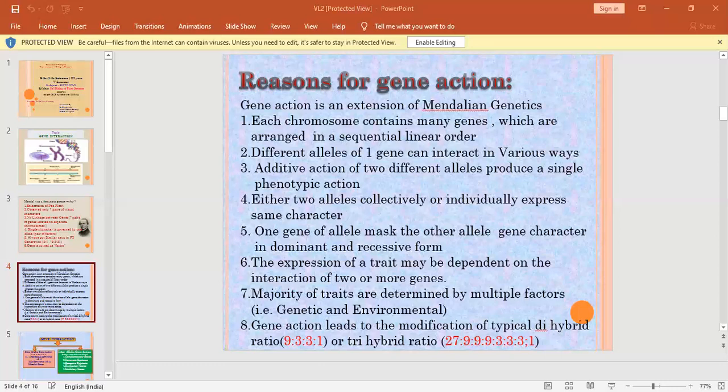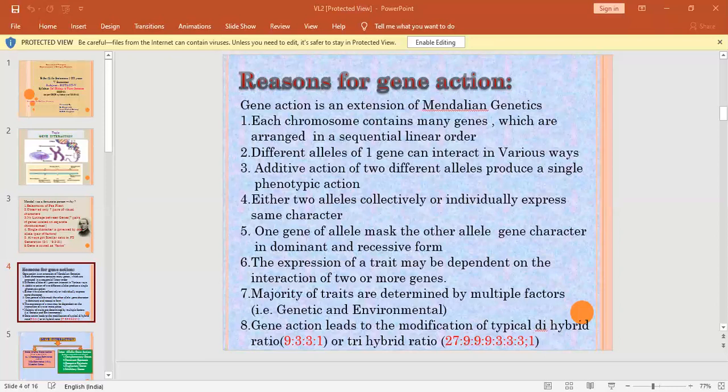Next one is duplicatory genes, one more kind of gene action. Here, two different genes, for example A and B, determine the same phenotypic character, either individually or collectively.